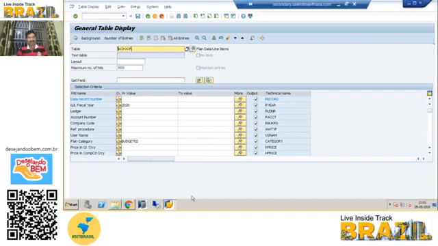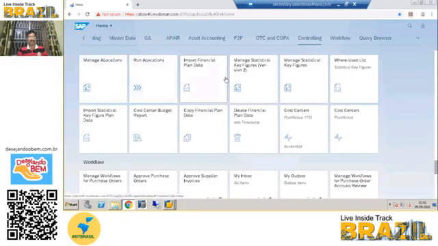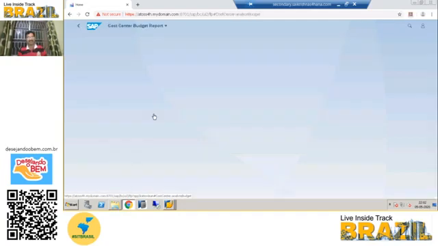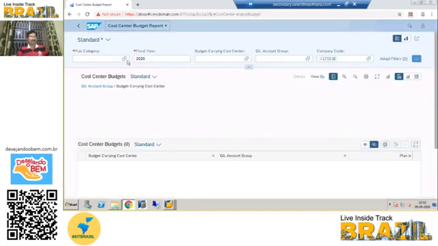Yeah, before testing the process, I will try to post and check whether the warning messages and error messages are working. Before showing that, I will show you the report. The report name is cost center budget report. The Fiori app name is the cost center budget report. Just execute that. Okay, cost center budget report. When you open the cost center budget report, you have to give the category. This is a mandatory field. Wherever the red asterisks are, those fields are mandatory and you have to fill them.